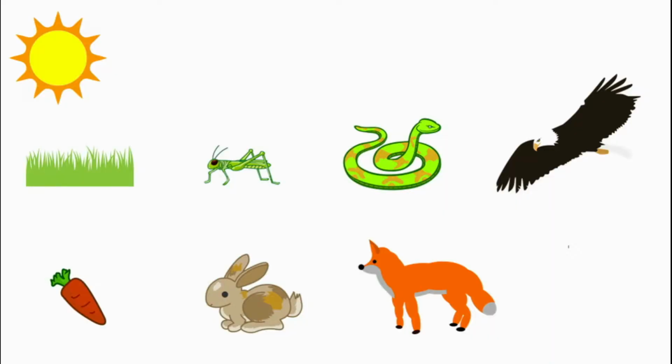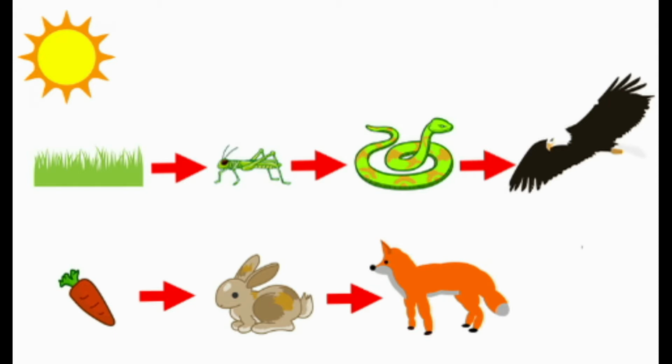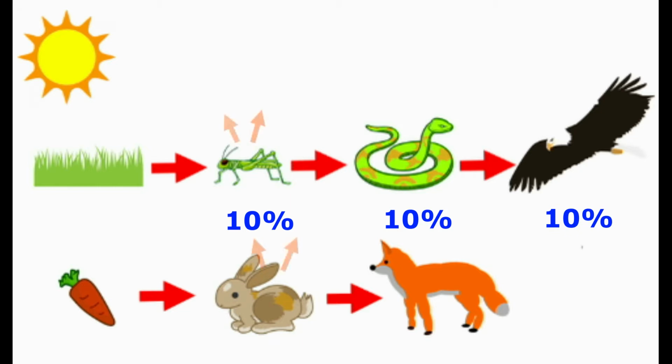Food chains often include arrows to illustrate the direction of energy flow. As the energy from organisms passes from one level to another, only about 10% of it gets stored in the next organism. This is due to the fact that most of the energy is lost as heat or undigested food.